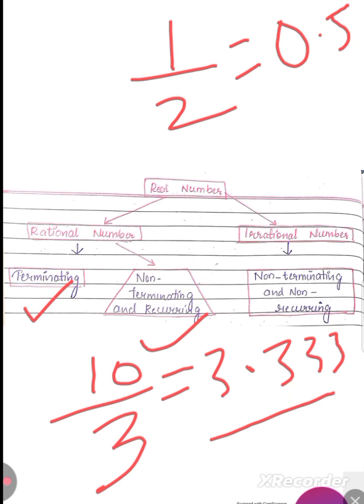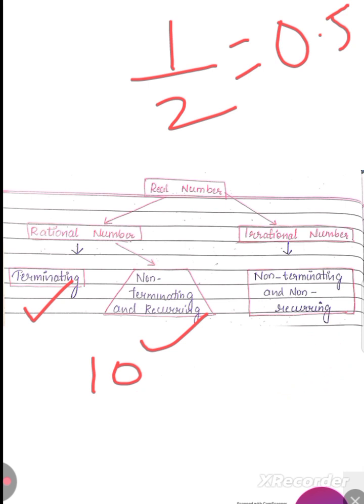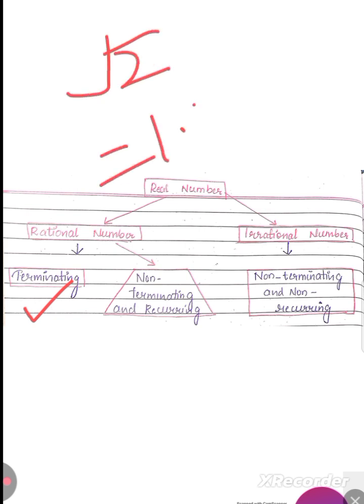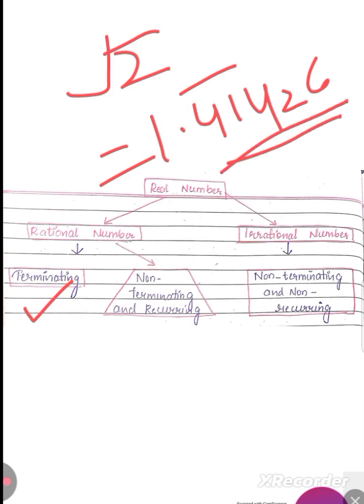The next is irrational number. An irrational number is always non-terminating and non-recurring. Suppose root 2. What is the value of root 2? 1.4142..., something like this. So here the values are not repeating after a particular point. It is not going to terminate.